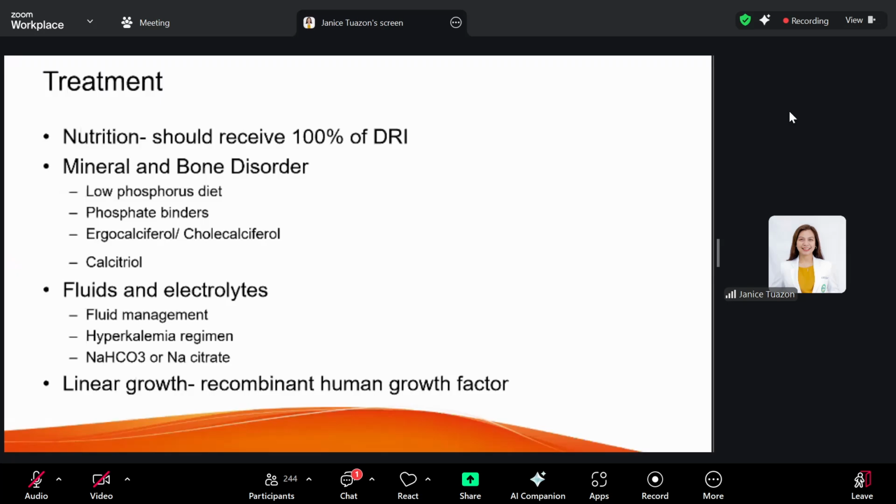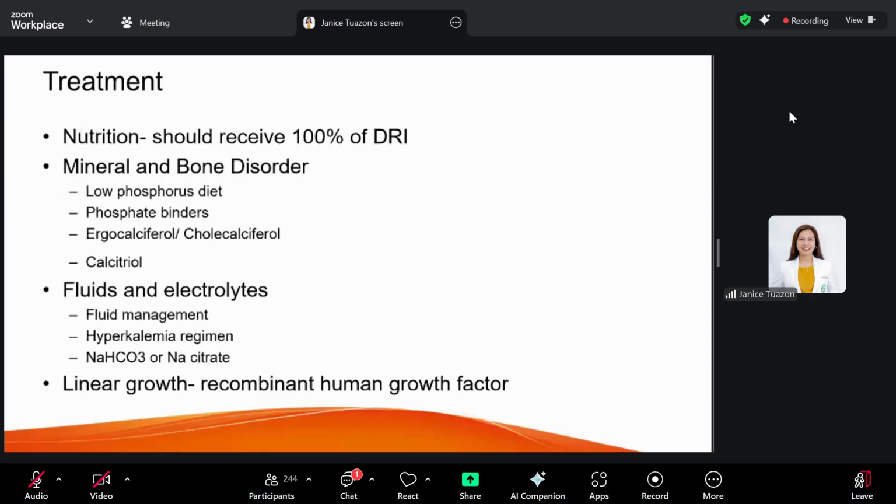Now, how do we treat these patients? The goal of CKD management is mainly to give supportive treatment, to improve the quality of life. We cannot reverse the kidney injury, as we've mentioned. Kidneys do not regenerate, so we can only slow down the progress of the disease from CKD to CKD5. And so we should make sure that everything is taken care of.